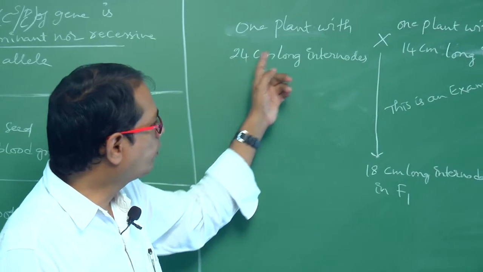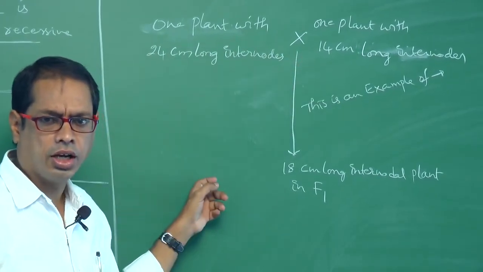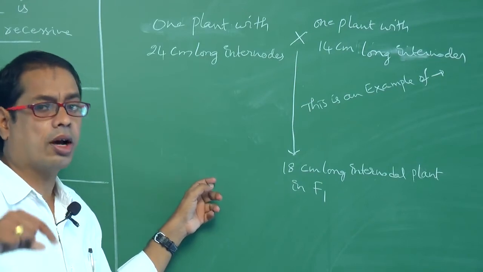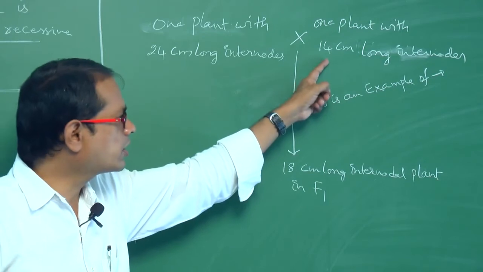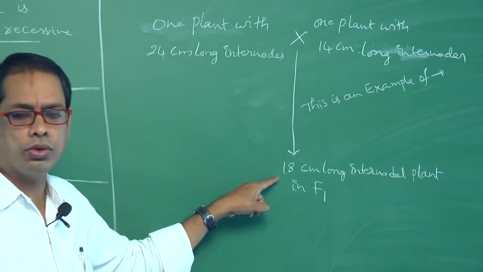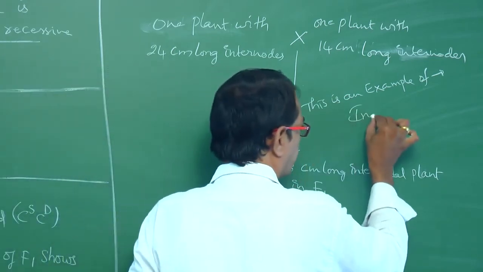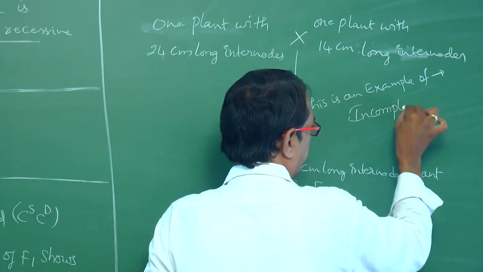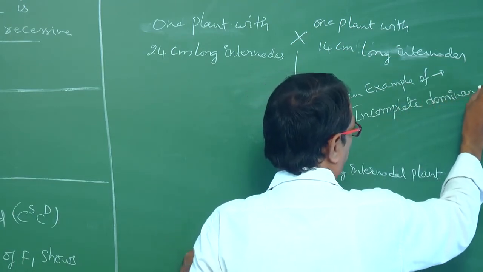See, tall and dwarf plants are crossed with each other. Tall plants are obtained means complete dominance. Red and white flowers are crossed with each other. Pink flowers are obtained. Pink means in between the two. In between the two means this is an example of incomplete dominance.